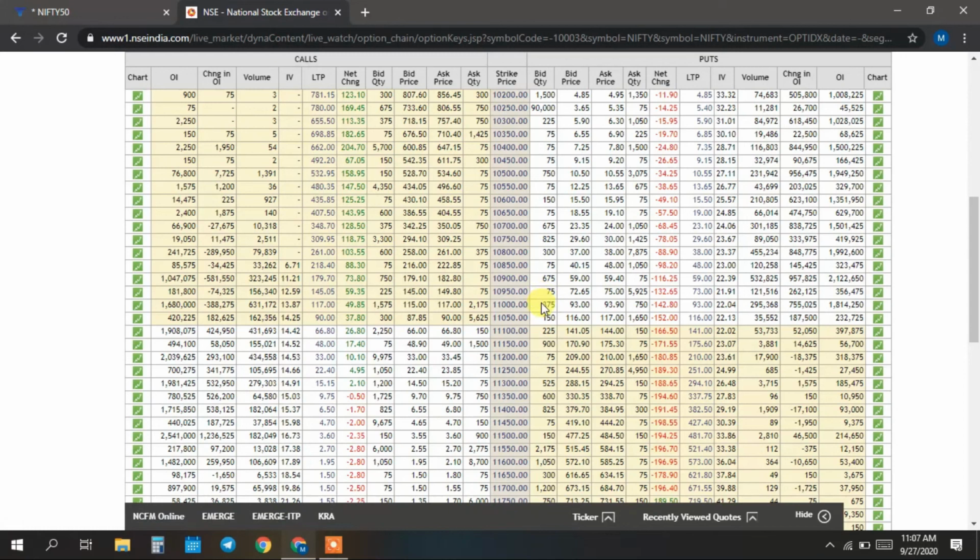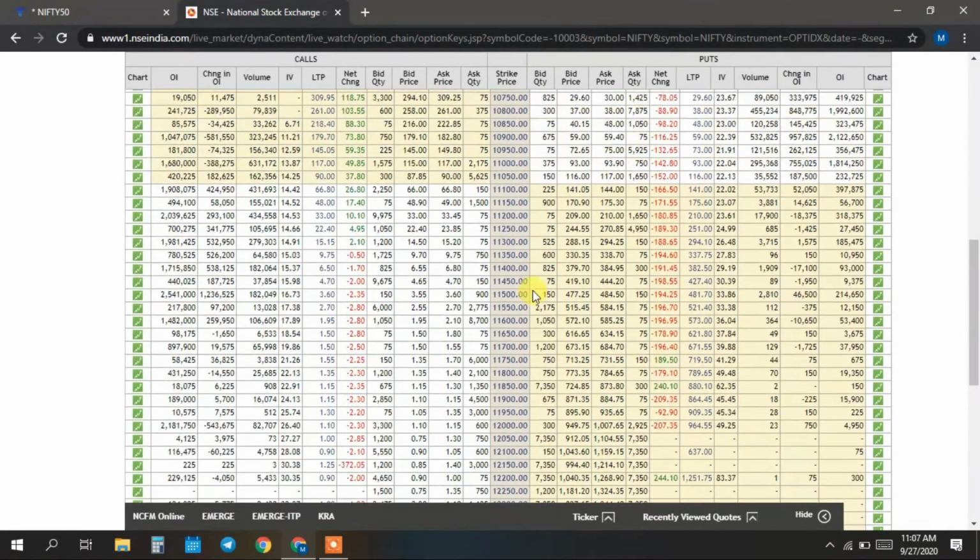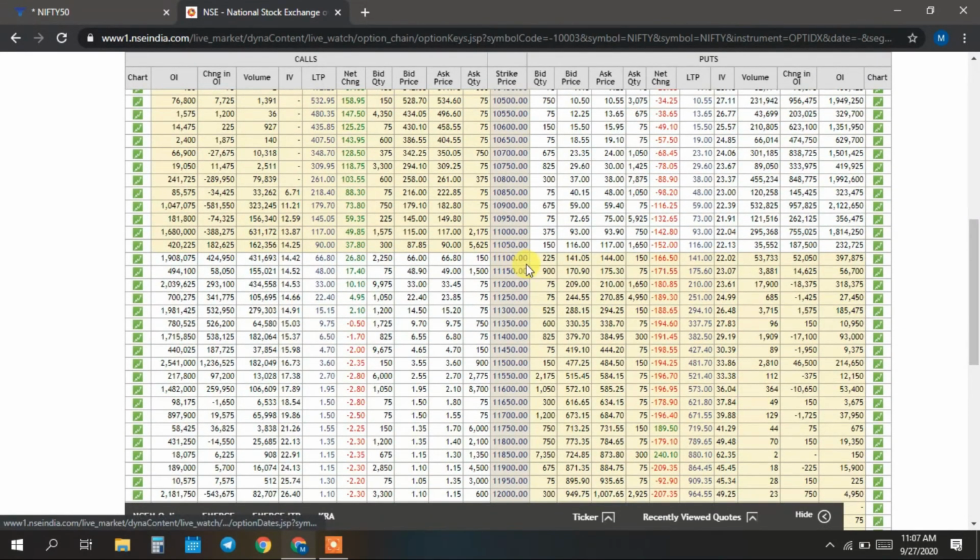What this data indicates is that the market is now around this level. If the market goes down from this level, below it you can see high open interest at 10,900. So 10,900 is the support level. This is how you check support.